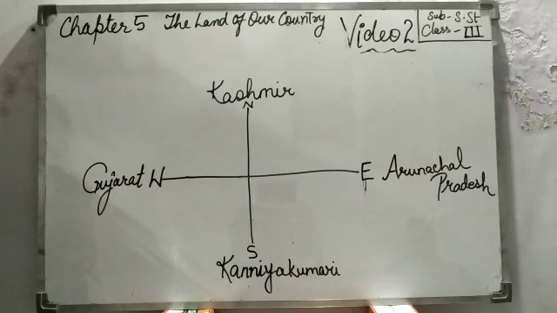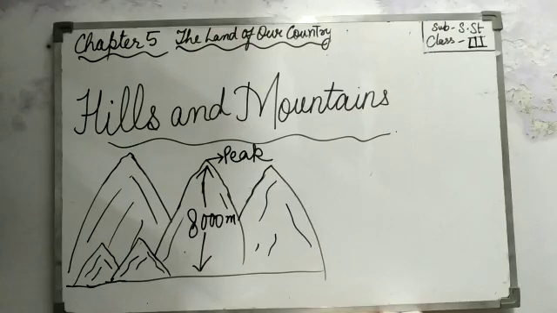Thus, the main features on the lands are, oh, you all are aware about the features? Yes. What are the features? Yes, hills, mountains, plains, plateaus and deserts. These all are the features. So, first of all, we will study about the topic hills and mountains. Is it clear?